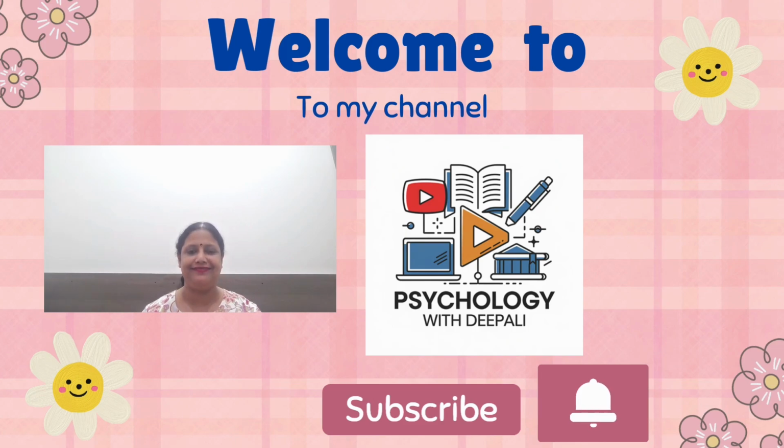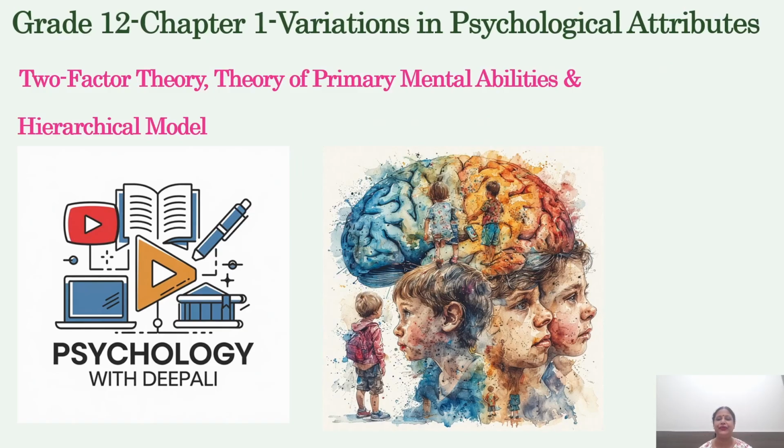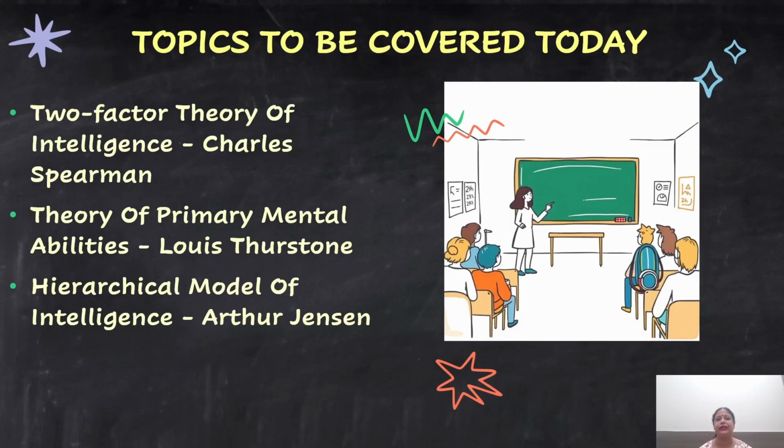So, today we will be continuing with Grade 12, Chapter 1, Variations in Psychological Attributes. And today we'll be learning about three psychometric theories of intelligence. So, the topics we will cover today are the two-factor theory of intelligence by Charles Spearman, the theory of primary mental abilities by Louis Thurstone, and the hierarchical model of intelligence by Arthur Jensen.